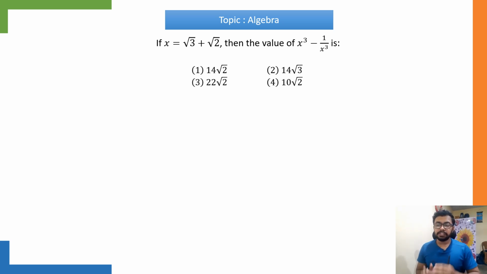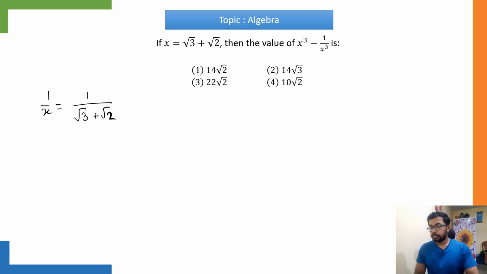So we have this question. It says x is equal to root 3 plus root 2, and we have to find out x cube minus 1 by x cube. Okay, so for this one, first we will find out 1 by x. So 1 by x equals to 1 by root 3 plus root 2.